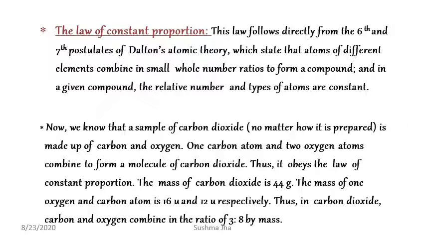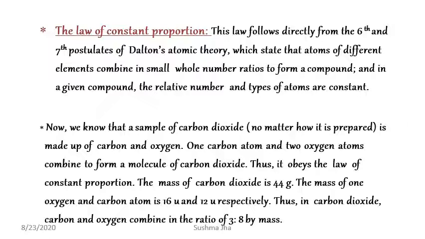Let us see by example. Let us take the sample of carbon dioxide. No matter how it is prepared, you can prepare the carbon dioxide by directly heating the calcium carbonate or by direct combination of carbon and oxygen. So whatsoever the source of preparation may be, we have the carbon dioxide.